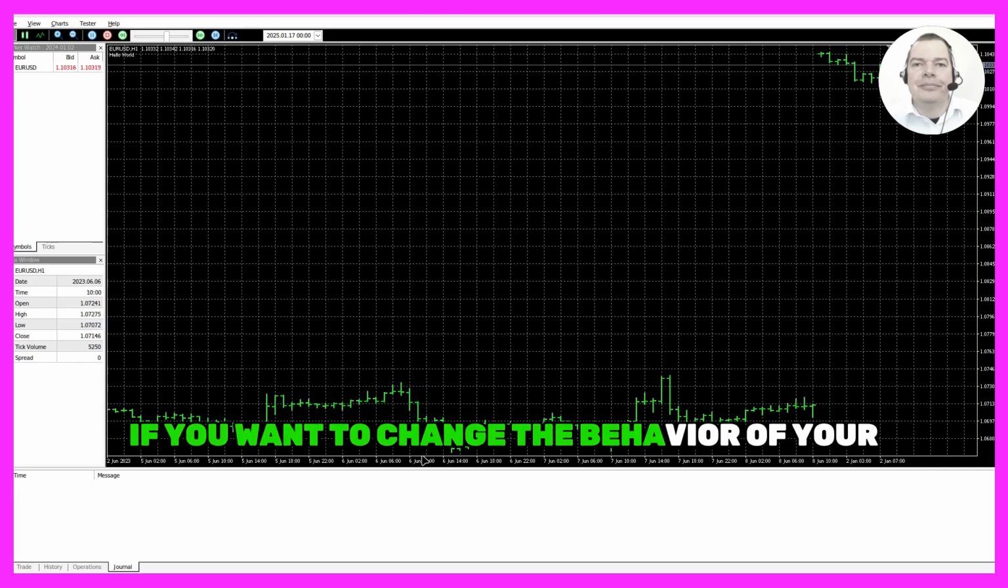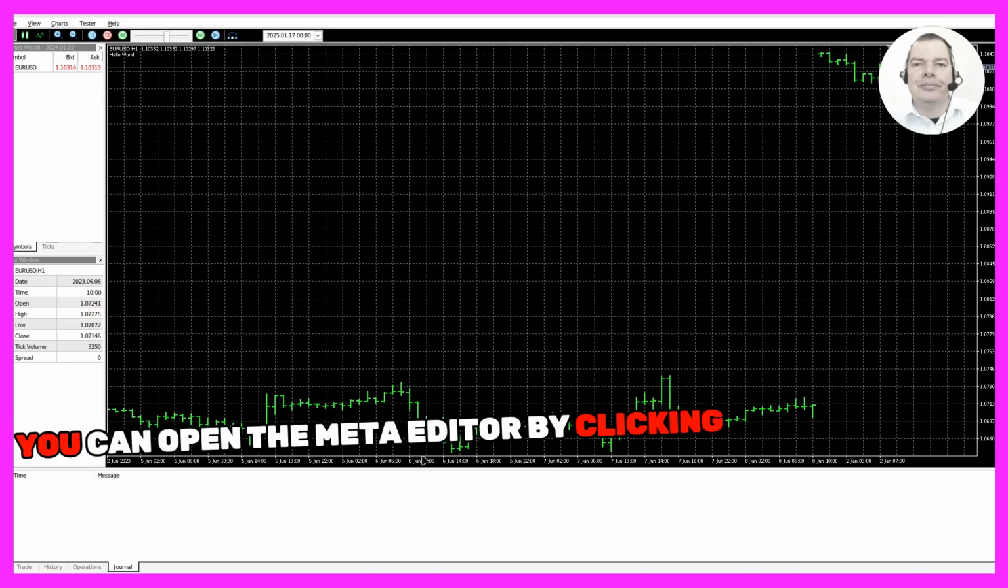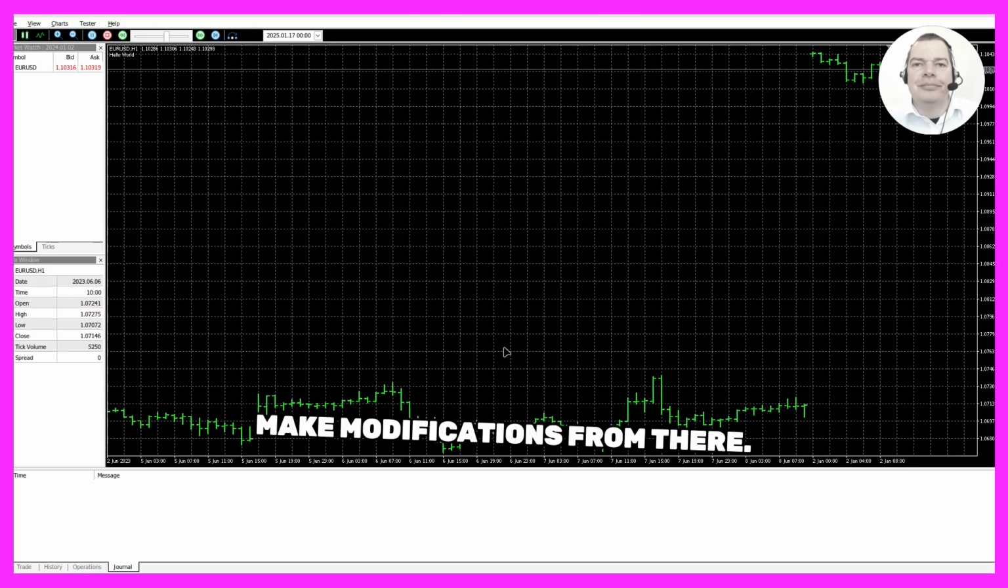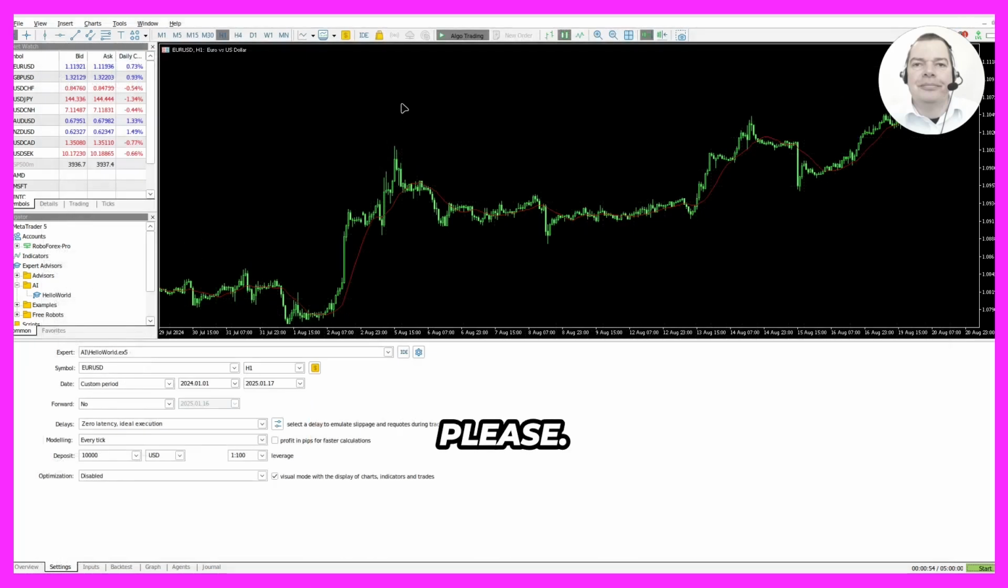If you want to change the behavior of your AI Expert Advisor, you would need to modify its code. You can open the MetaEditor by clicking the MetaEditor button in the toolbar and make modifications from there. Would you like help understanding how the MetaEditor works? Yes, please.